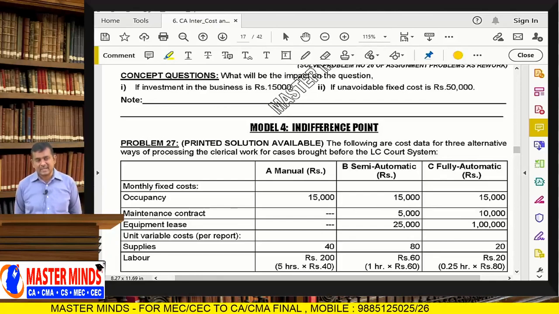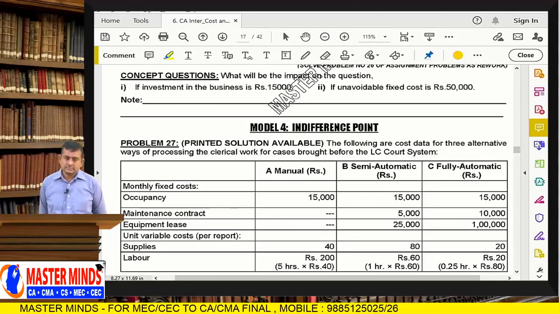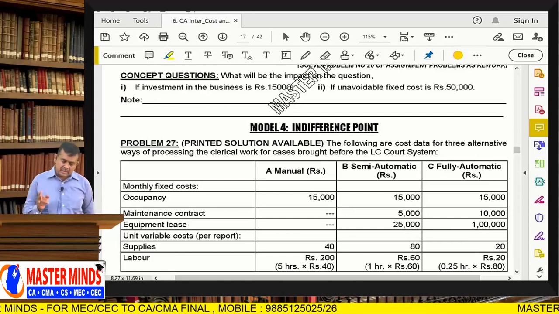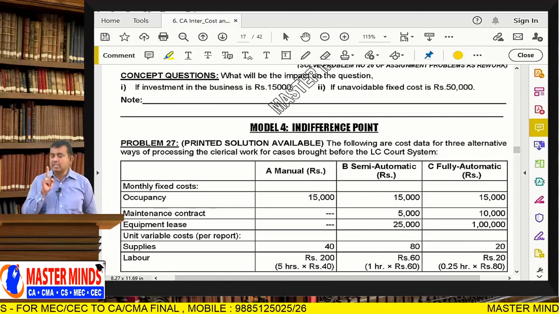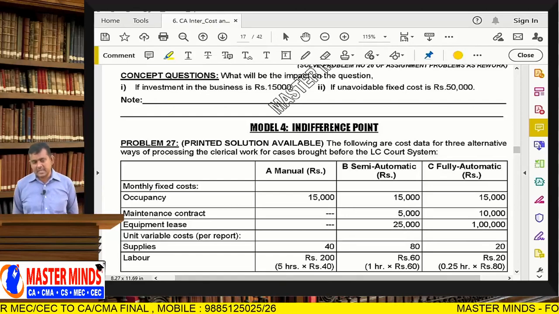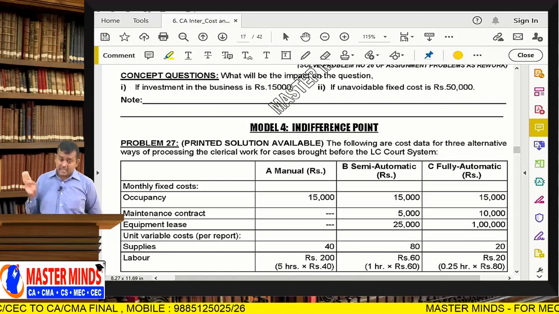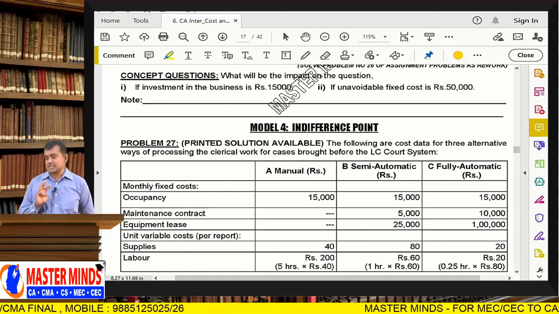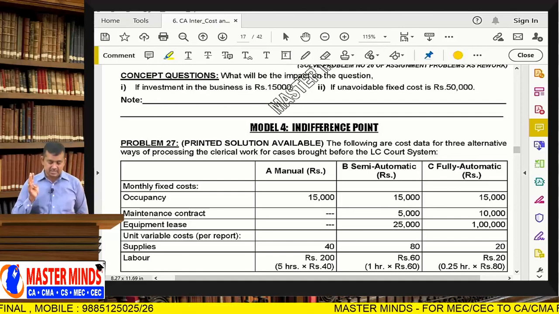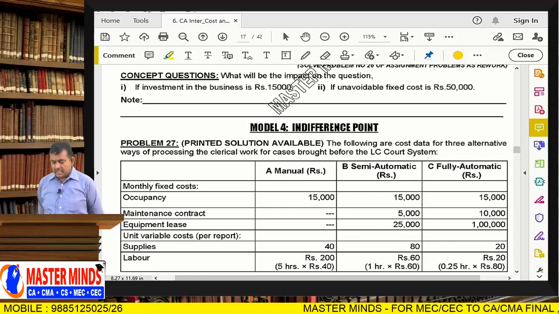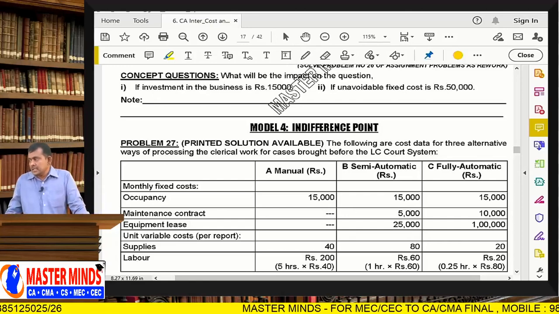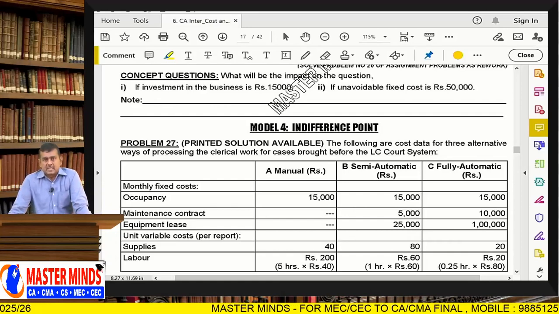First, calculate the indifference points. Suppose in 2 cases, only 1 indifference point should be calculated. Suppose 3 cases are given, you should calculate 3 indifference points: AB, AC and BC. Right. The following are the cost data. Only cost details are given.